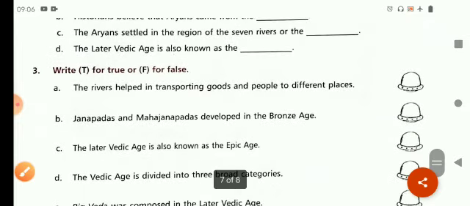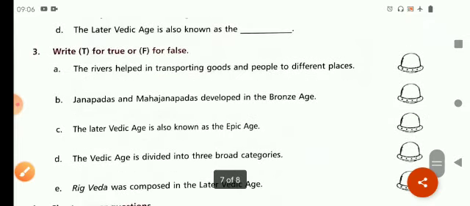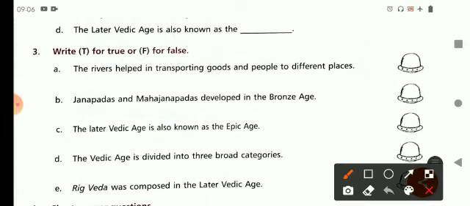Now come to the third exercise. This is the last exercise, true and false. The river helped in transporting goods and people to different places, and it is true. Janpadas and Mahajanpadas developed in the Bronze Age. This is false because they developed in the Iron Age.